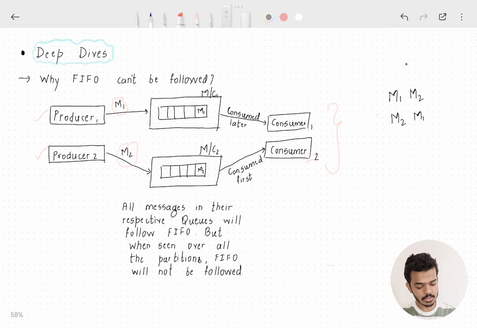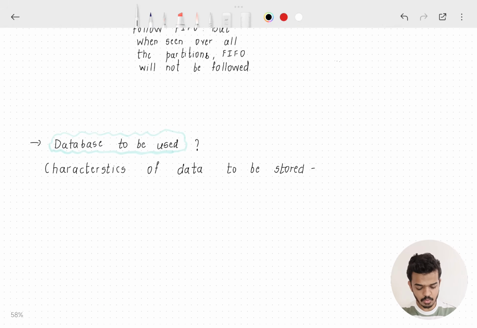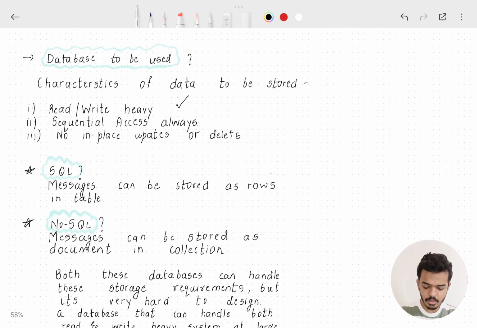Now let's discuss what database should be used for storing the messages. So before deciding what database to use, let's understand the characteristics of the data that we are going to store. Okay, so the very first thing is that the data that we are going to store is both read and write heavy. What does that mean? At any given point of time, there are going to be lots of read requests and simultaneously there are also going to be a lot of write requests. Okay, so the database is going to be read and write heavy.